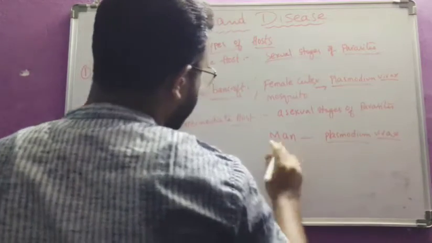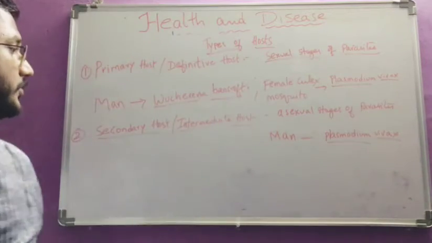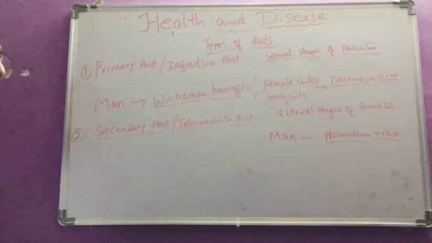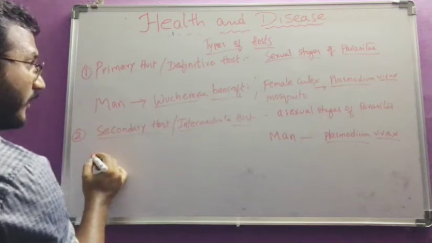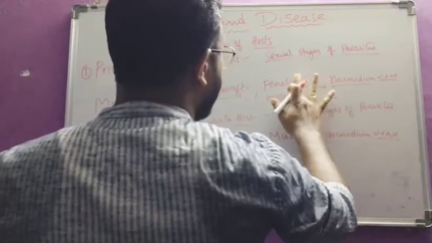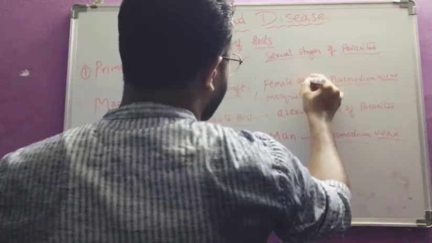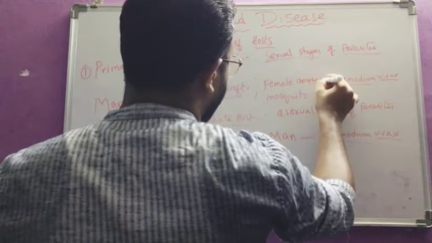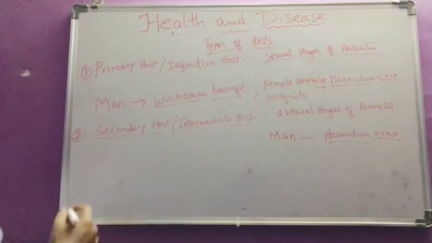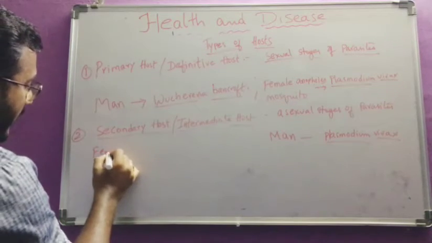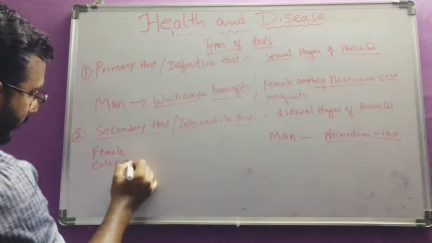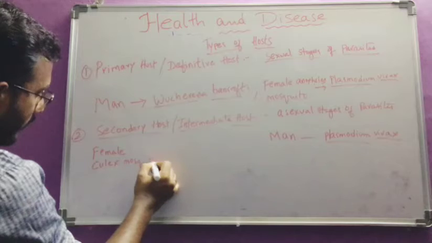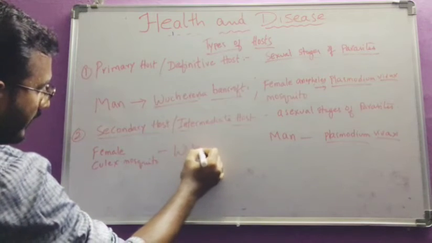But here, female Anopheles mosquito for the Plasmodium vivax. And here, female Culex mosquito for Wuchereria bancrofti.